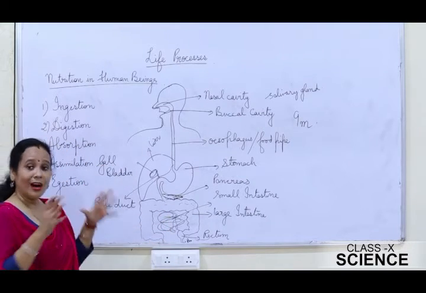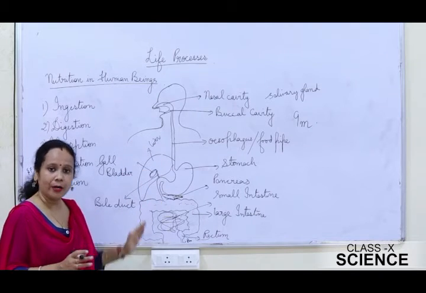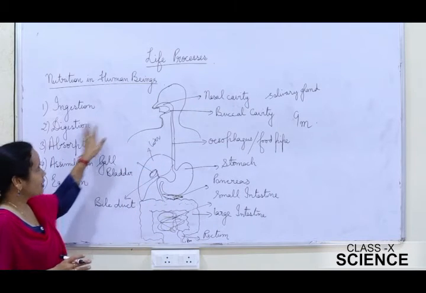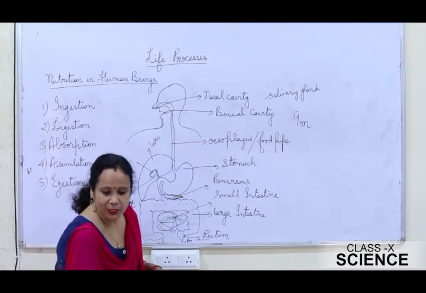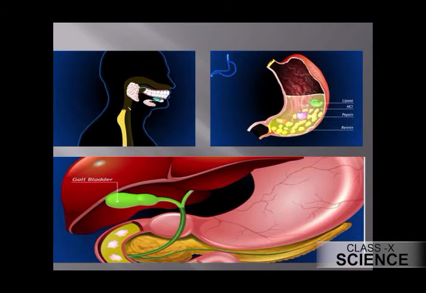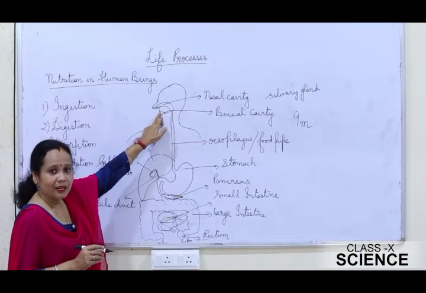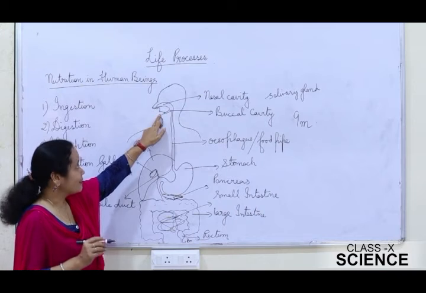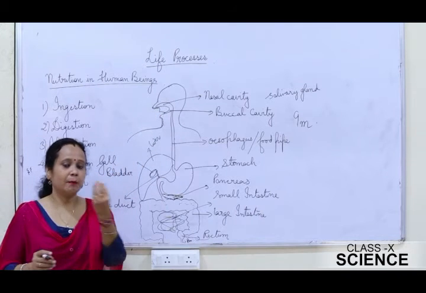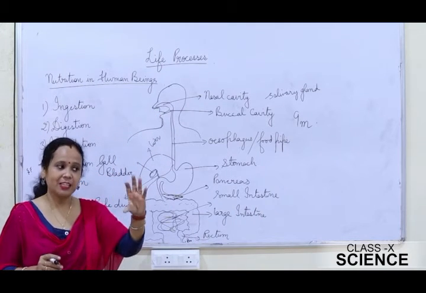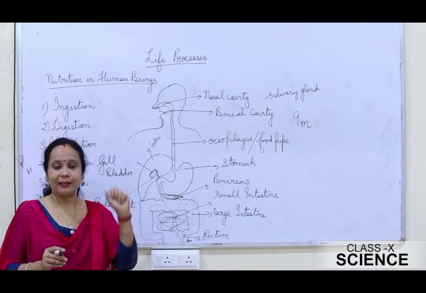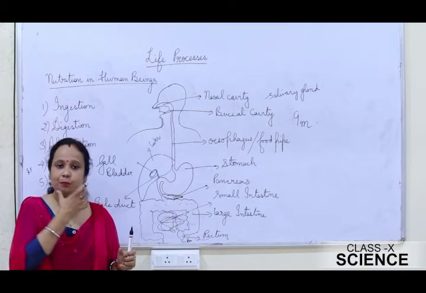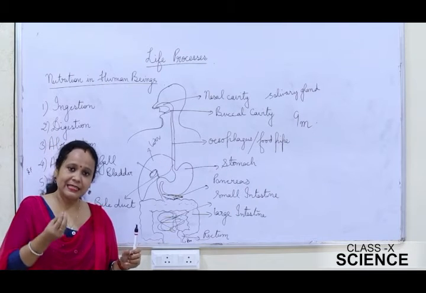This is a very vast process and it involves a lot of organs. In human beings, digestion starts right in the mouth itself. If you see this diagram, just see the mouth. The mouth has teeth, a tongue, and also salivary glands. The moment you take in food, the teeth start biting the food into smaller particles, and even chew and grind it. And the salivary gland present inside your mouth secretes saliva.